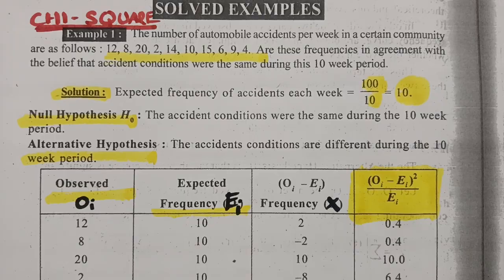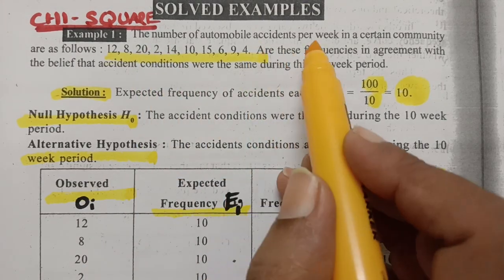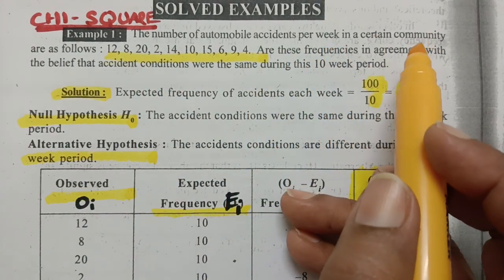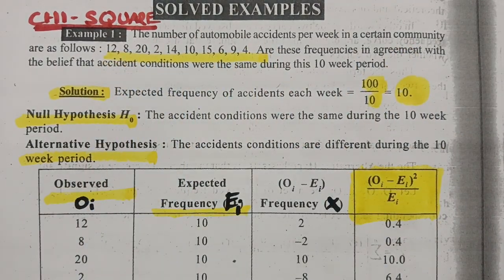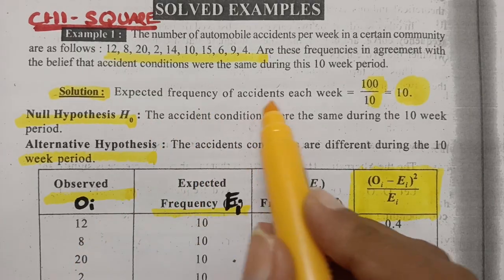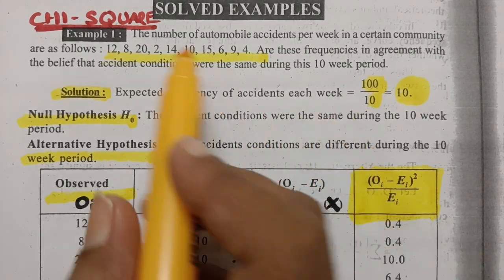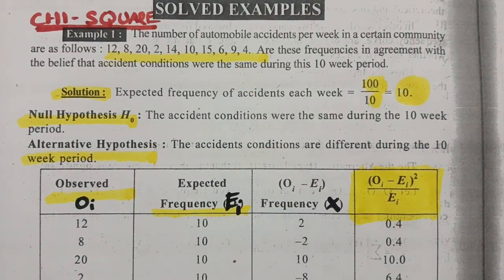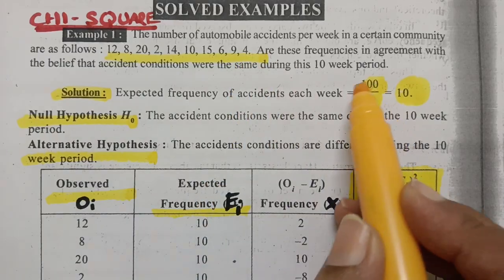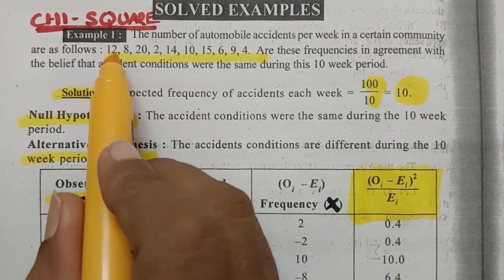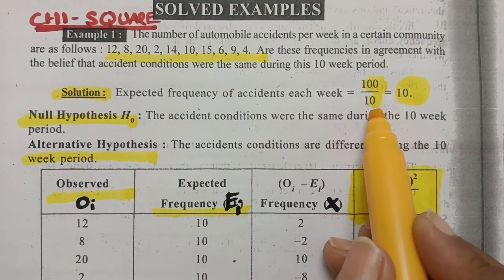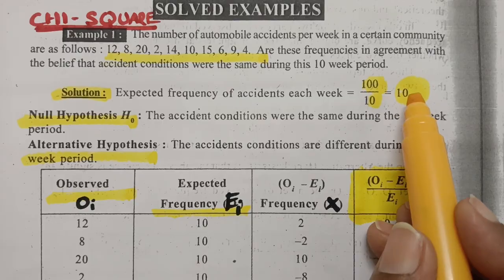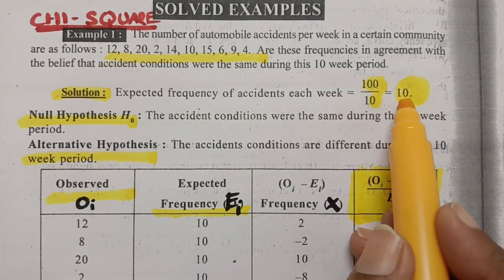See here in the solution, the number of automobile accidents per week in a certain community are as follows. So, these are all the accidents per week. And here, the expected frequency of the accident per each week is, we have to add up all these. Expected frequency is nothing but the average. So after adding all these values, we got 100, divided by the number of weeks, 1, 2, 3, 4, 5, 6, 7, 8, 9, 10, divided by 10, which is equal to 10. So we got the expected frequency as 10.